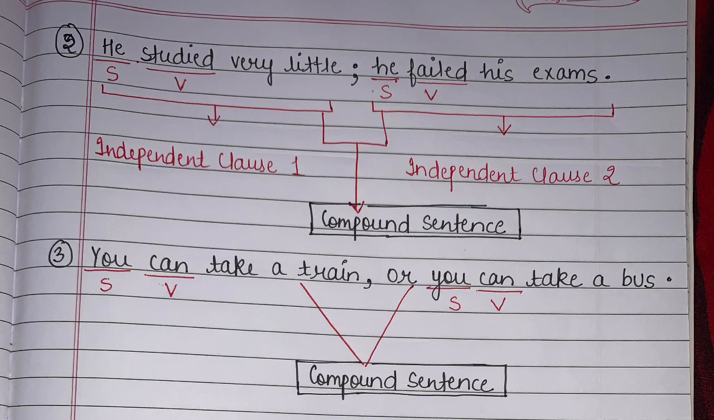Okay students, now let's see this last example. You can take a train, comma, or you can take a bus, full stop. Now here also I have marked: you is my subject, can is my verb. In the second clause, you is my subject, again can is my verb. So together these clauses are combined to form a compound sentence.